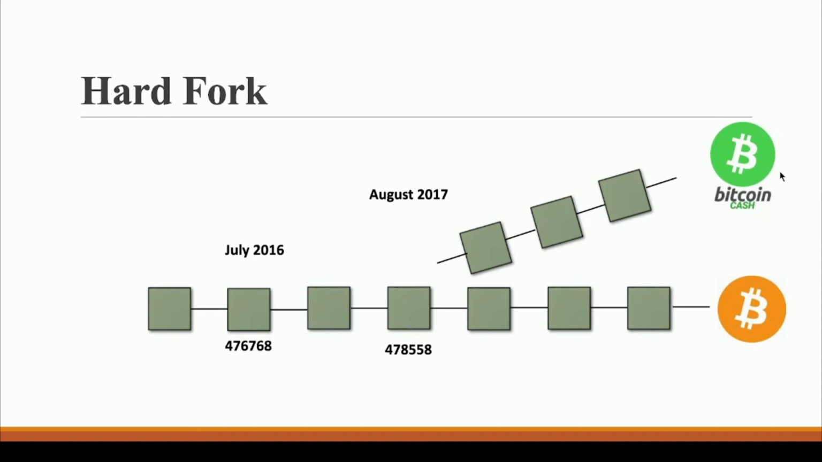But this community said no, we want to increase it to 8 MB. And that's when this split happened at block 478558, and these two parties are formed: this Bitcoin Cash, who was supporting 8 MB blocks of the Bitcoin blockchain, and this Bitcoin that was supporting only 1 MB of the Bitcoin blockchain.